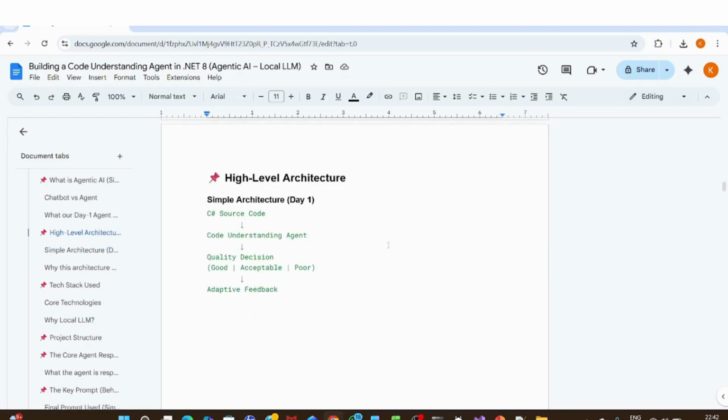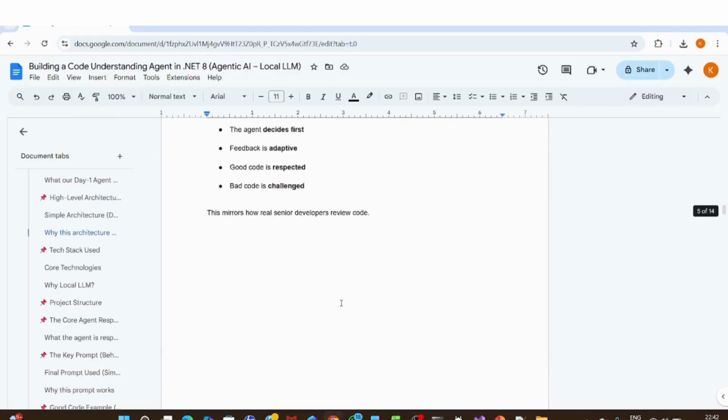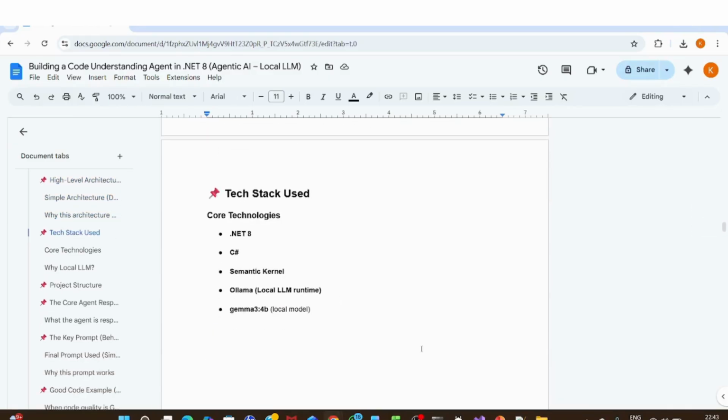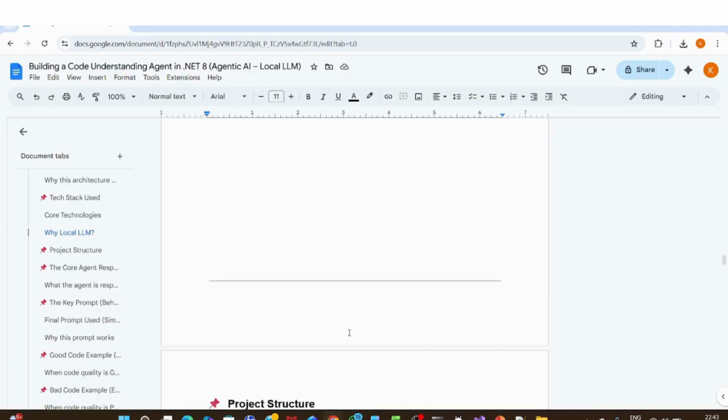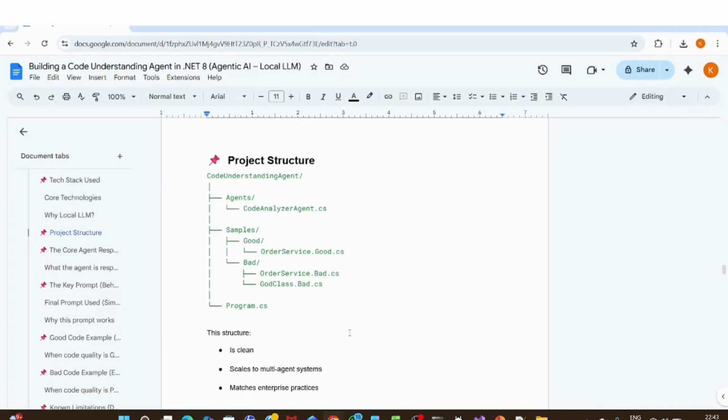This is the high-level architecture. We have C# code, as you've seen, then the code understanding agent will work, a quality decision will be made, and then adaptive feedback. These are the technologies we will use. We already discussed why a local LLM is used, and these are very important. So the solution is built using an agent, which goes through the code file in the sample folder and gives us the output: code quality, good code or bad code, as well as the improvement areas.